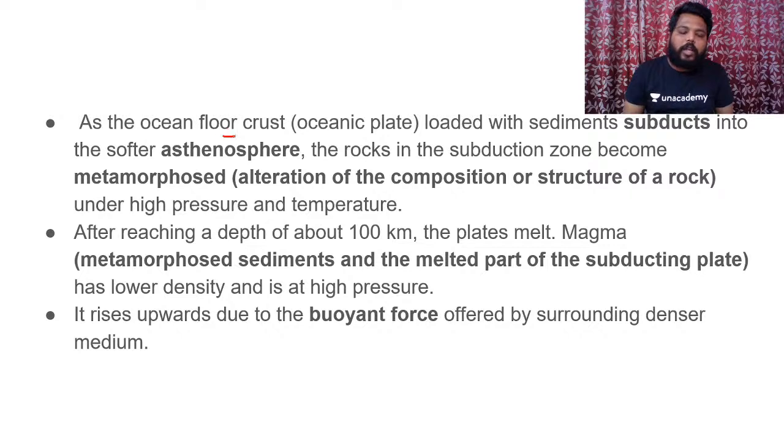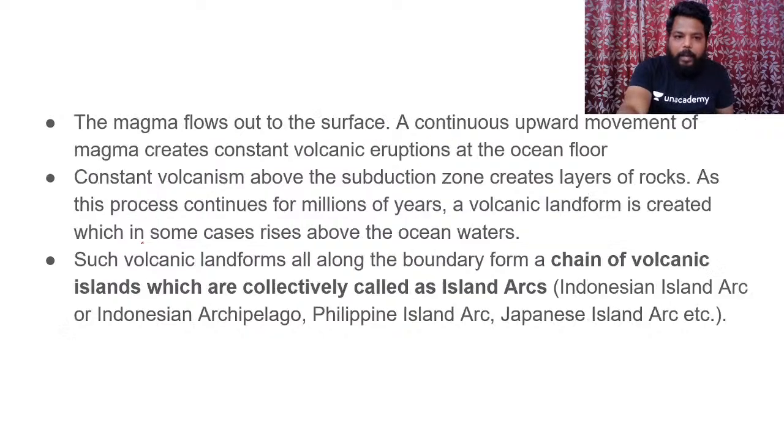So as the oceanic floor crust loaded with sediment subducts into the softer asthenosphere, the rocks in the subduction zone become metamorphosed under high pressure and temperature. After reaching a depth of about 100 km, the plate generally melts into magma. This metamorphosed sediment and the melted part of the subducting plate has lower density, and it rises upwards onto the next slab under the buoyant force offered by the surrounding denser medium. So the magma flows out to the surface.